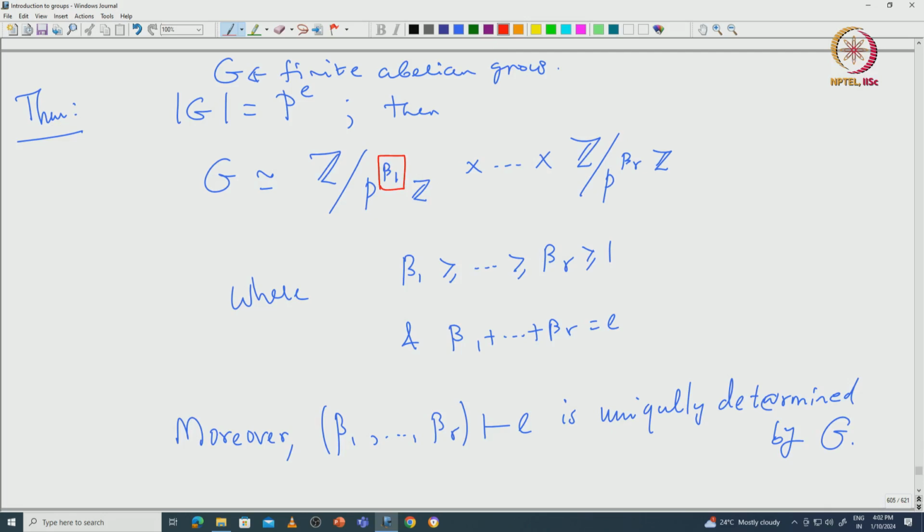So beta_1 is the highest power of p that appears here. Okay.